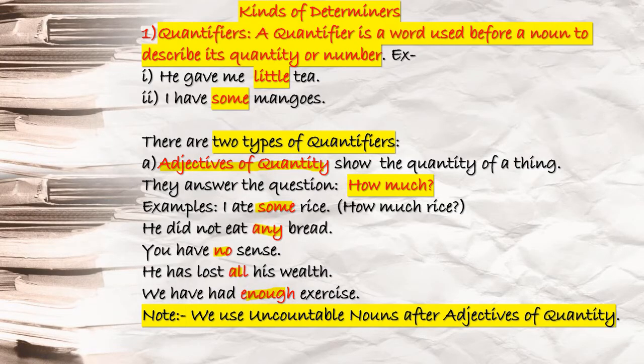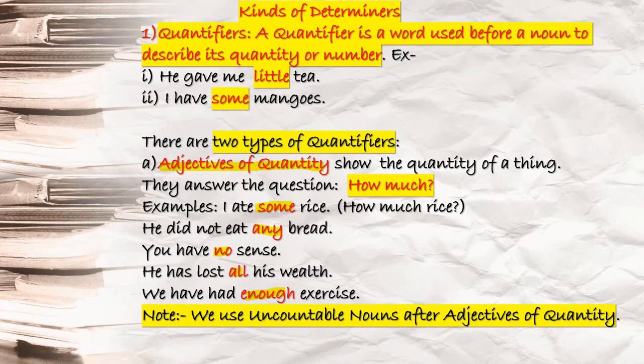Kinds of determiners. As we all know, determiners are parts of adjectives only, and here quantifiers is one of the kinds of determiners that we will study. What is a quantifier? A quantifier is a word used before a noun to describe its quantity or number. Quantity means an amount of something that we can measure or weigh, or a number that you can count. You see, he gave me little tea. How much tea? Little tea. I have some mangoes. How many mangoes? Some mangoes. So number as well as quantity.